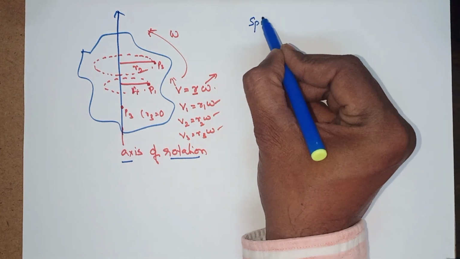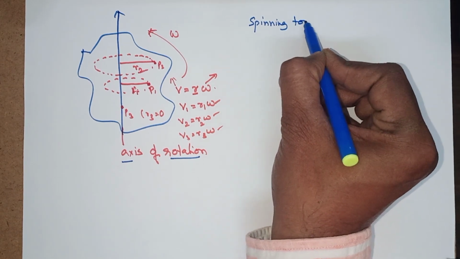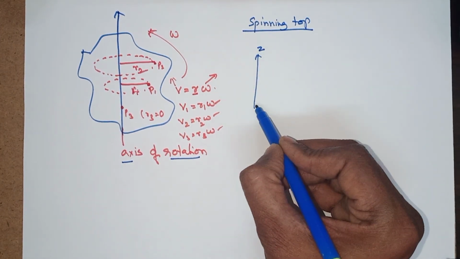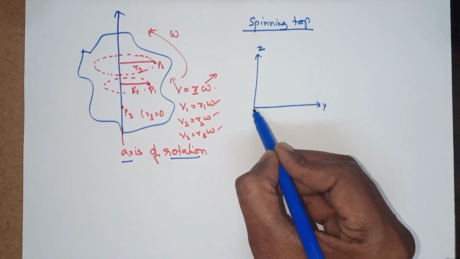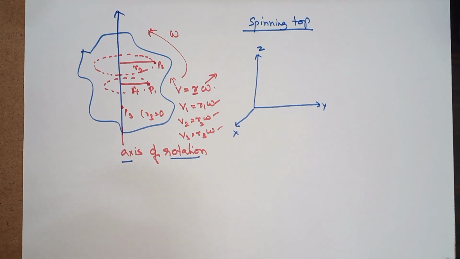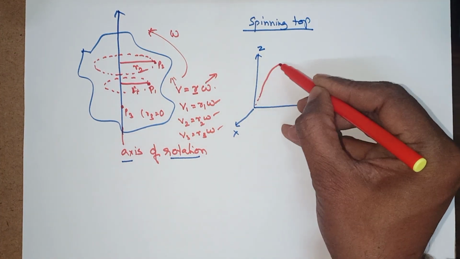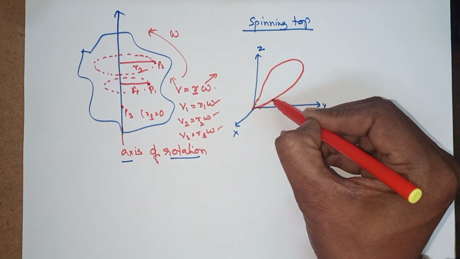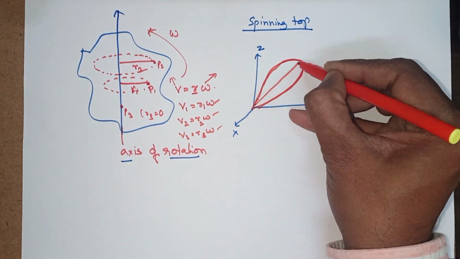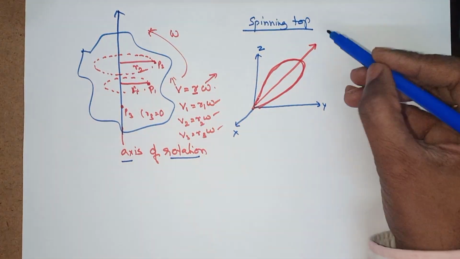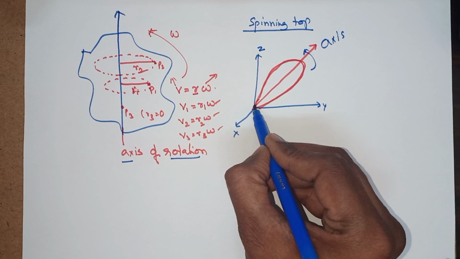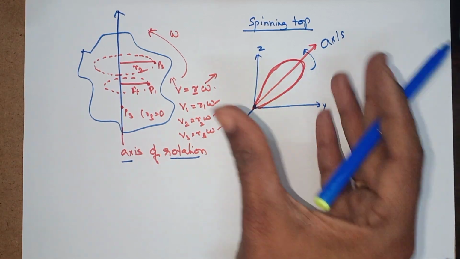Spinning top. Let's say this is the z axis, this is the y axis, and this is the x axis. No issue, we can transform it. What is this? This is simply a top. Now you observe this axis being rotated, without slipping at the contact point while it is being rotated.